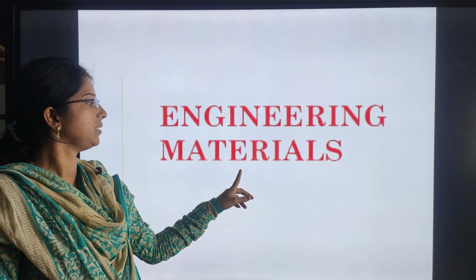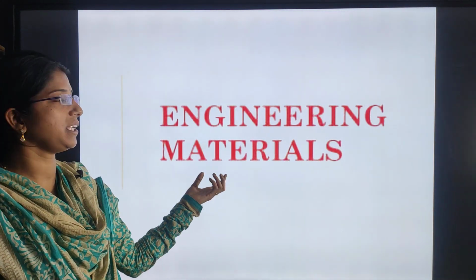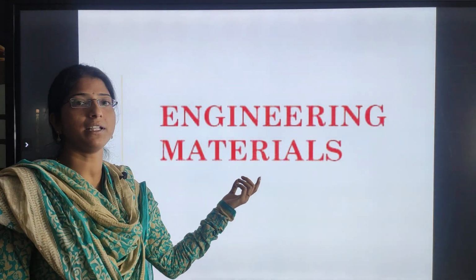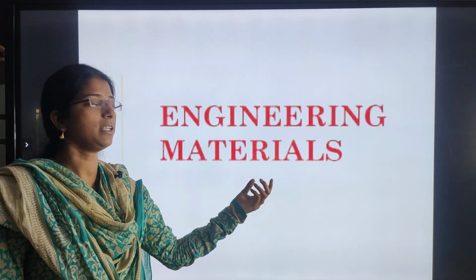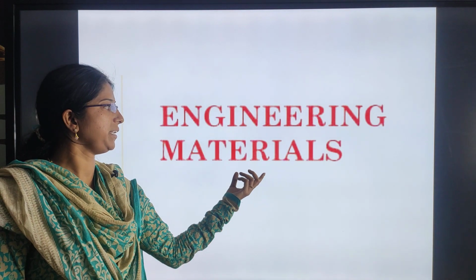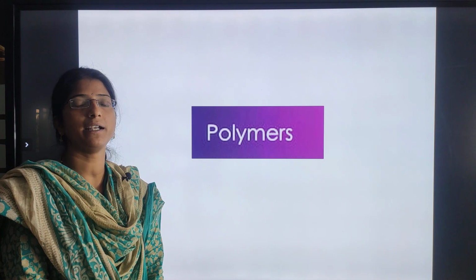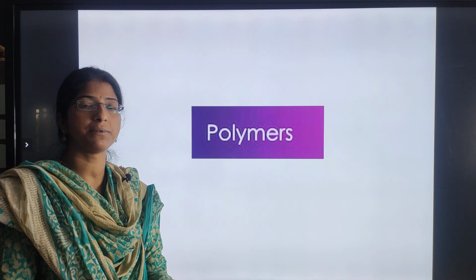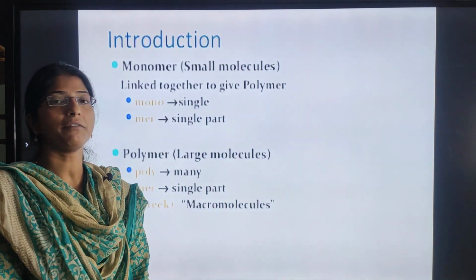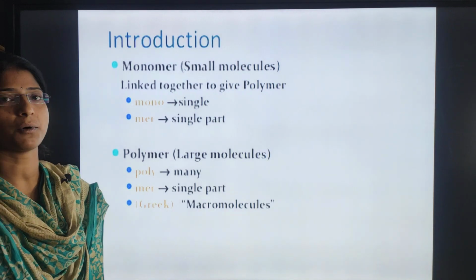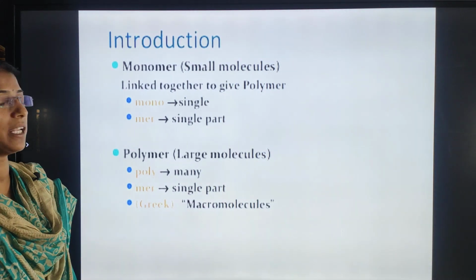So this is our third unit in our engineering chemistry syllabus, nothing but engineering materials. The first one we have discussed is electrochemistry, the second one is water technology, and the third one is engineering materials. In this we will discuss polymers. What are polymers? Monomers and polymers, their applications, their types, how many kinds of polymers are available, in what way they are useful, and how the process works. Everything we'll discuss in this chapter. First let us see the introduction to polymers.